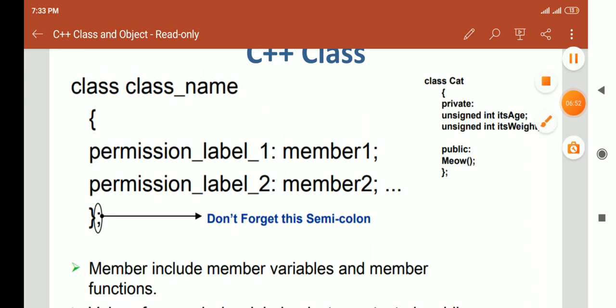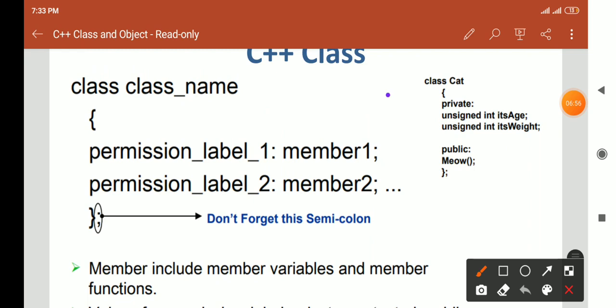Here is another example of a class definition. In this, class is a keyword and cat is the class name, and there is the access specifier private mentioned. Then there is a variable declaration, unsigned int itsAge. itsAge is a variable name.